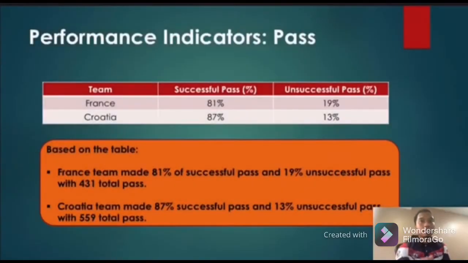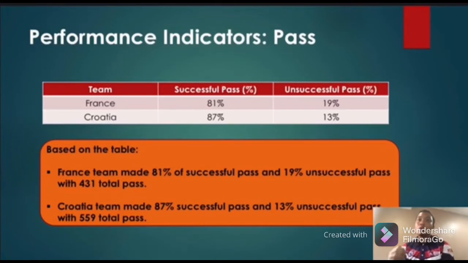The first performance indicator that we observe is passing. The France team made 431 total passes and had 81% successful passes and 19% unsuccessful passes. The total number of passes that the Croatia team made is 559, with 87% successful passes and 30% unsuccessful passes.